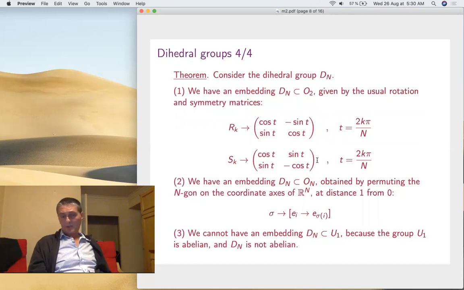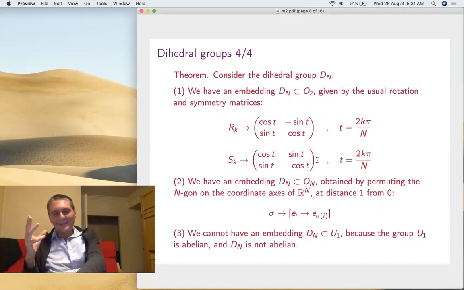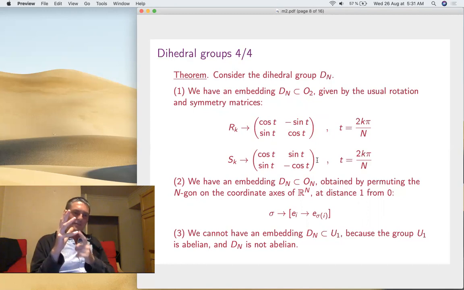Now, we also have an embedding of Dn into Sn because it's permutations. So actually you can see the Sn there. Take the coordinate axes and take the point at distance 1 from the origin on each axis. This forms a regular polygon. So these are the symmetries of this polygon, okay? That's the embedding of Dn into Sn. And this is definitely better than the first one. I mean, those matrices can easily lead to complicated computations, trigonometry, all this, and that's somehow the good embedding.